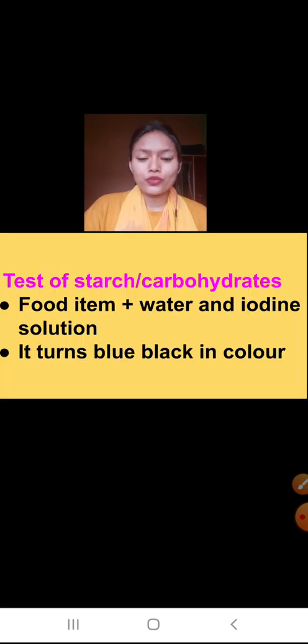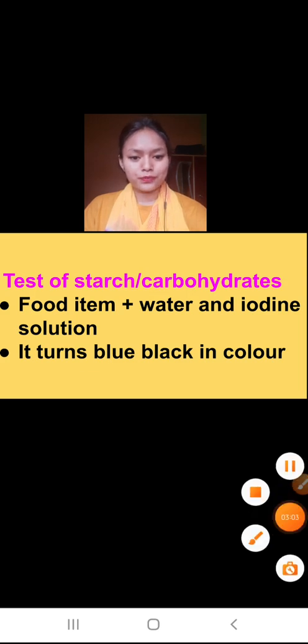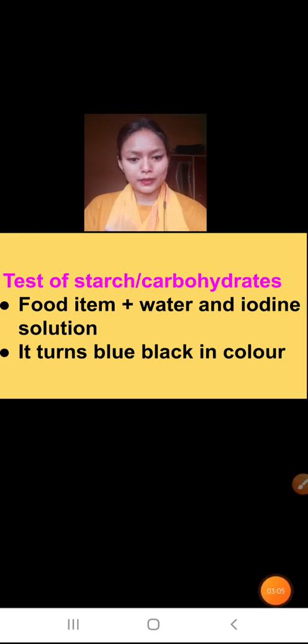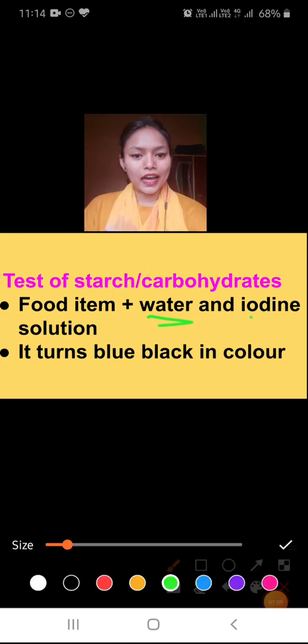Now the test of starch or carbohydrate: if a food sample is given and we have to test whether it contains carbohydrate or not, how can we do that? It is very simple. First of all, we have to take the food item, and in that food item we have to add water and the iodine solution.